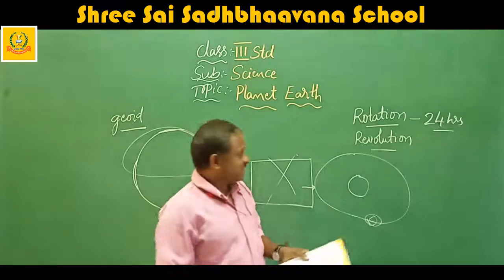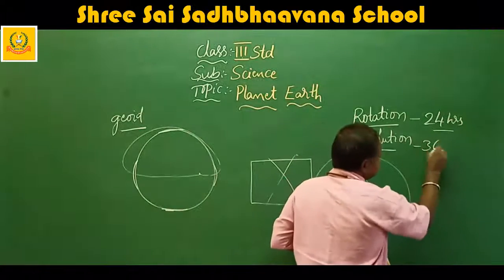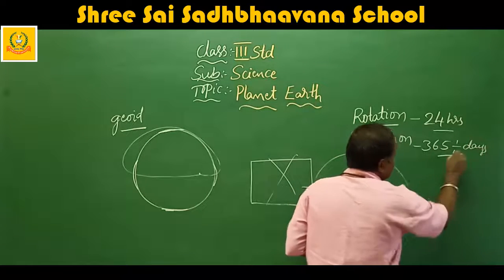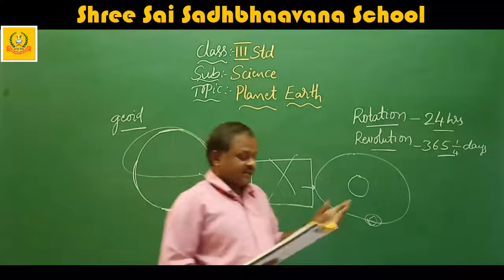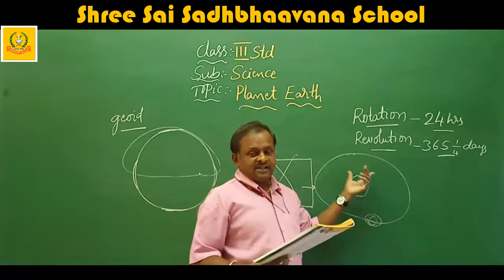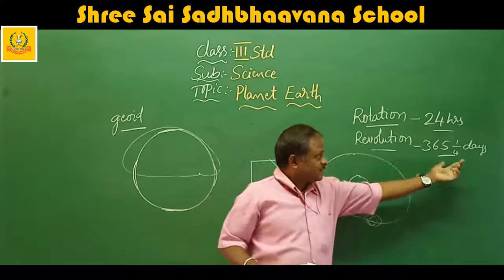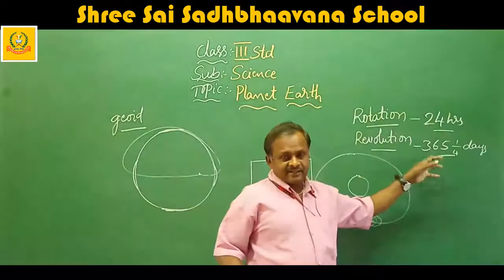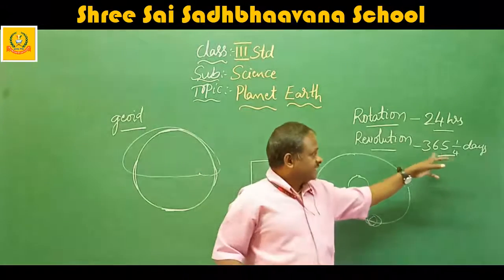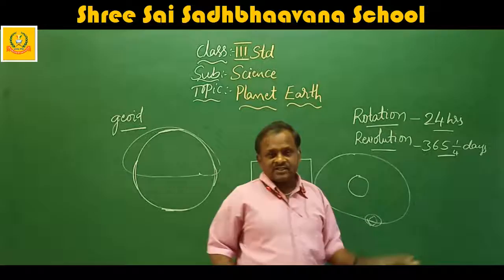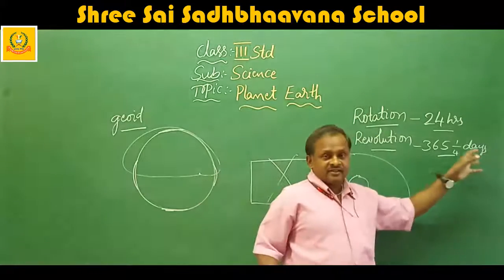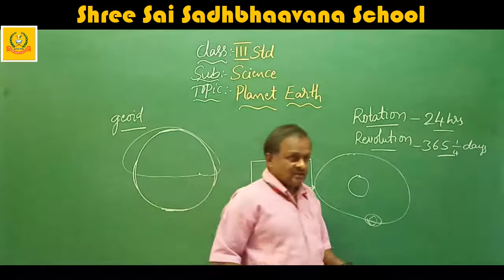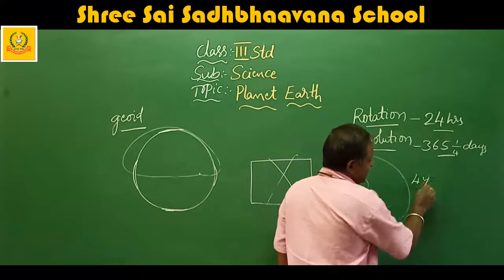It takes 365 1/4 days to complete one full revolution. But when we count, it is called 1 year. We are calculating these 365 days as 1 year. This 1/4 day is added once in 4 years. We calculate it as a leap year. For that reason, every 4 years we get a leap year.